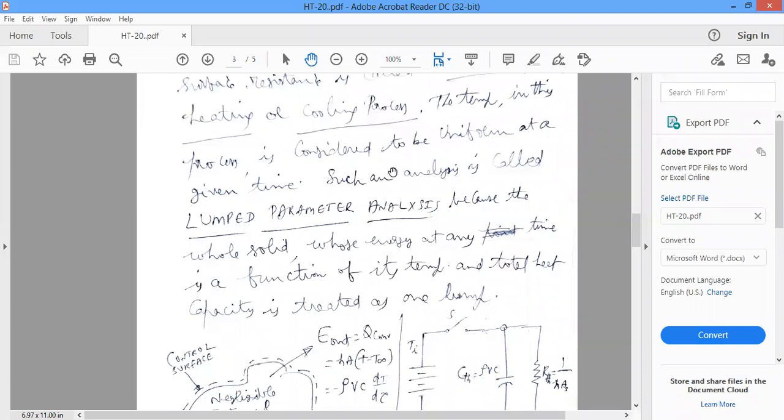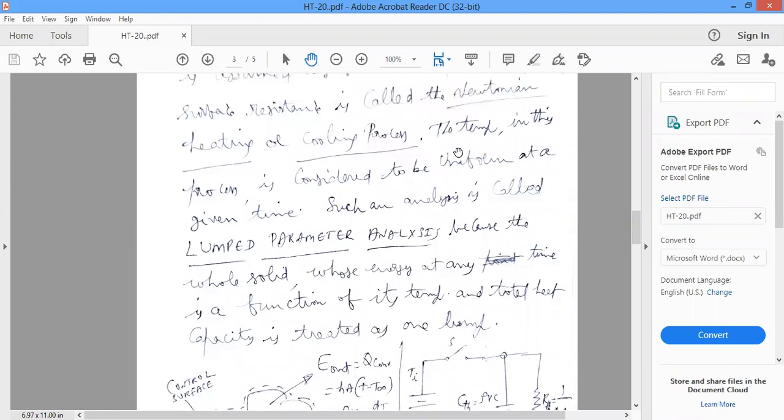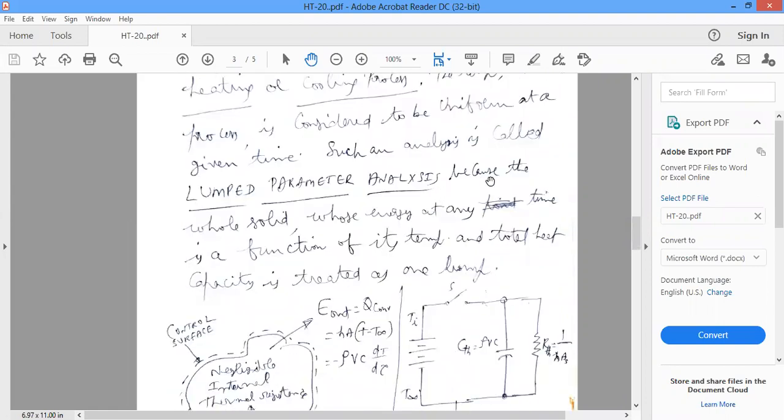If you analyze this process, that analysis is called lumped parameter analysis, because the whole solid's energy at any time is a function of its temperature. So energy depends upon the temperature.